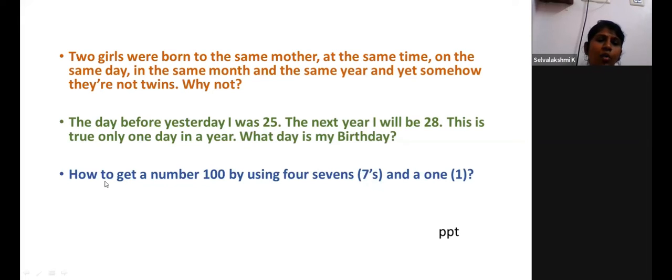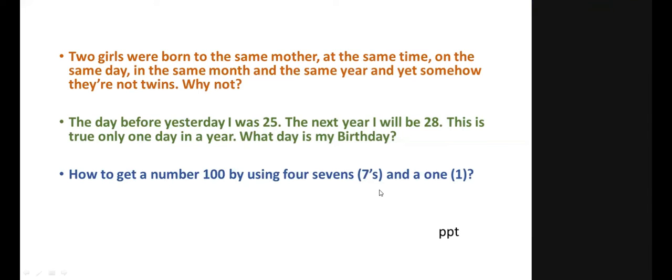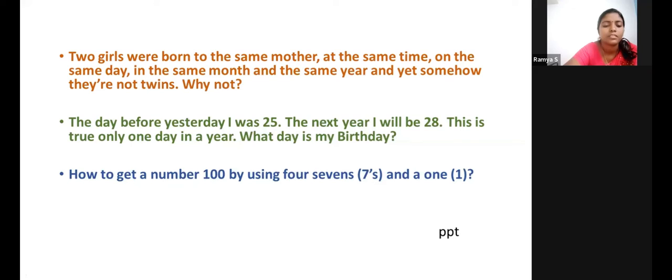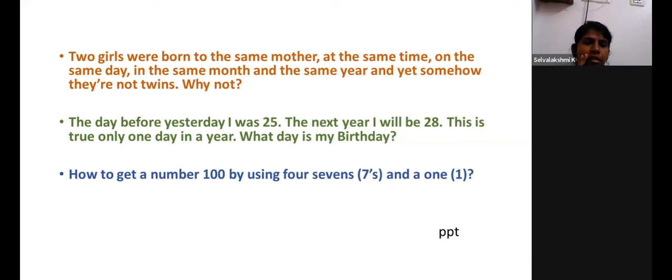Now, how to get the number 100 by using four sevens and one 1? Only one 1 and four sevens. Any guess?